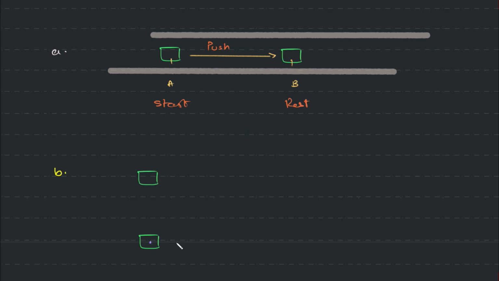So now this is my point A and this is my point B. Same thing is happening. I'm pushing it. That's my start, that's my end. Now what happens when I let it go? It will fall down. It will start to fall.